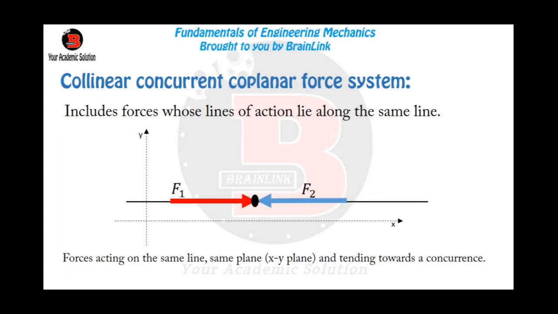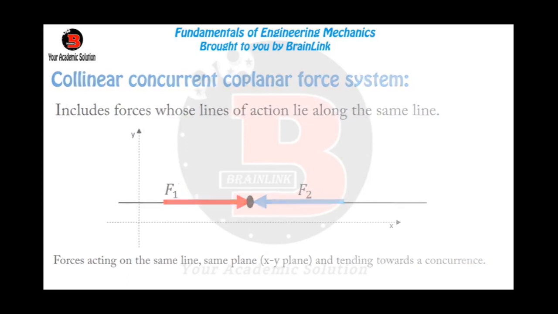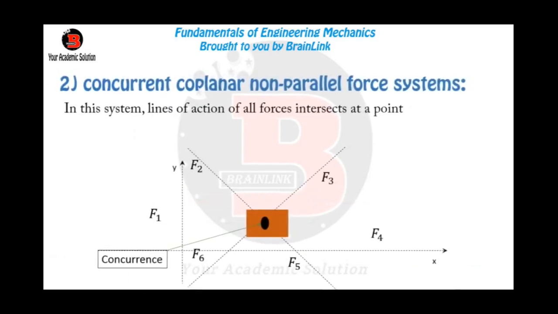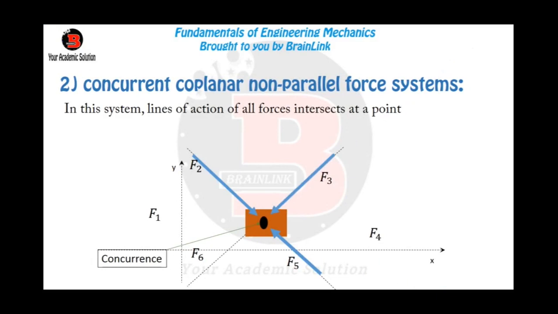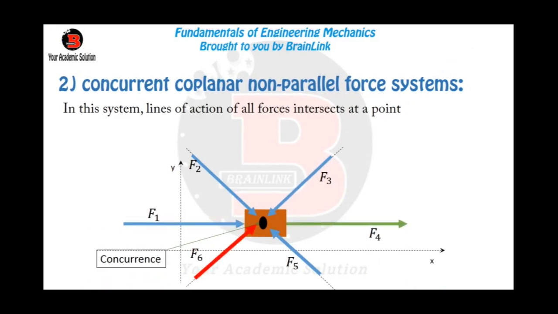So it means that the forces are acting on a straight line, they intersect at a particular point, and they are acting on a particular plane. That is for the first type of force system. And then if we look at the second one, a concurrent coplanar non-parallel force system, it means that the forces acting on that body are all intersecting at a particular point. They are all acting on a particular plane and they are not parallel to each other.